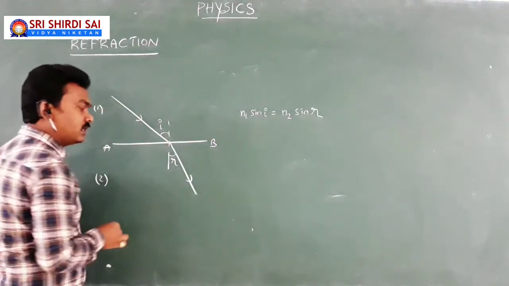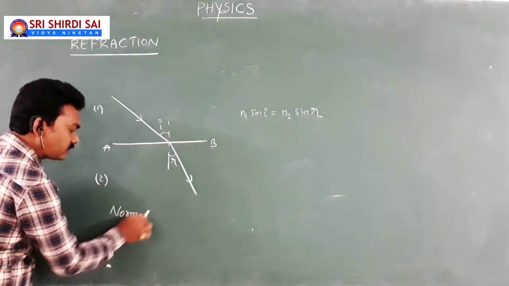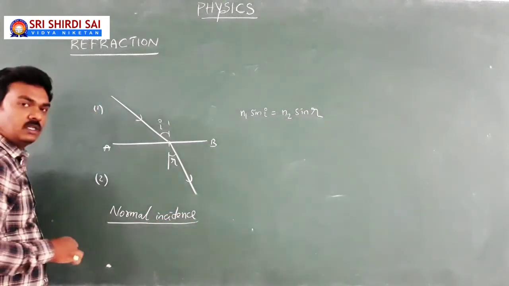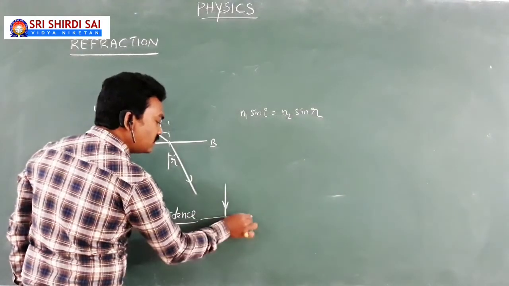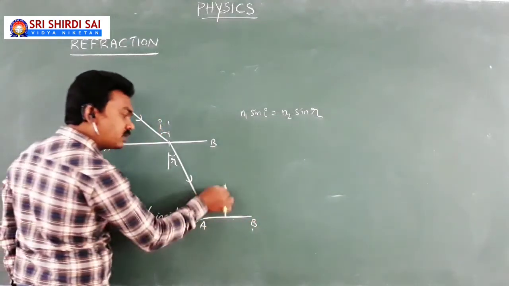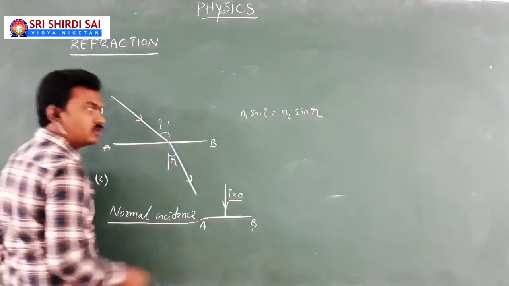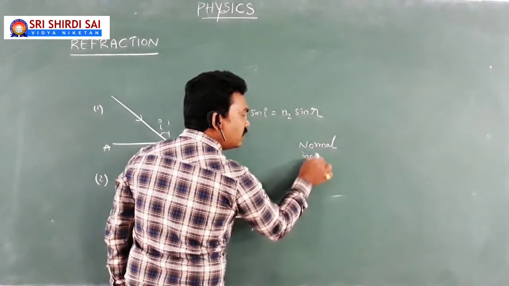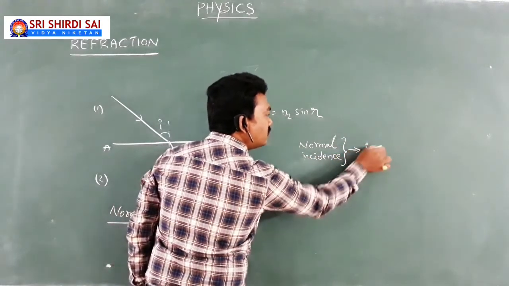Now my point is, I am going to deal with the concept of normal incidence. You know the meaning of normal incidence. A light ray that falls perpendicular to the interface is termed a normal incidence. Whenever the light ray falls perpendicular to the interface, the angle of incidence will be 0. So in the case of a normal incidence, we will have i equal to 0.